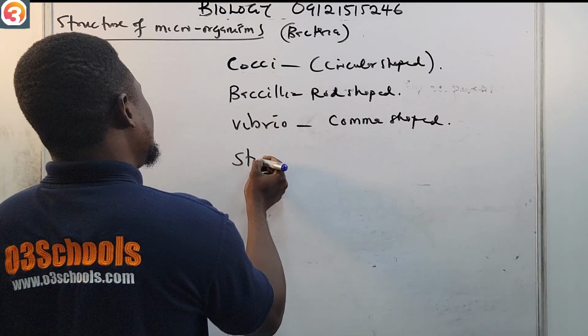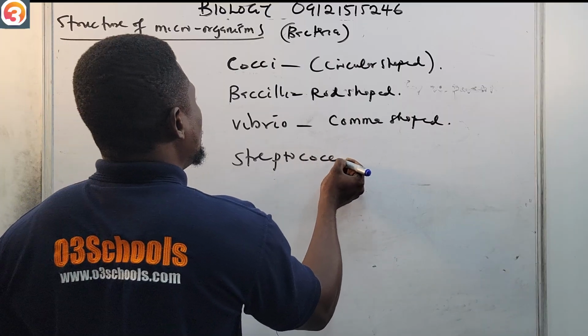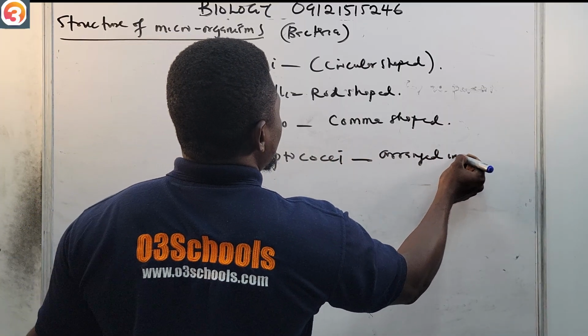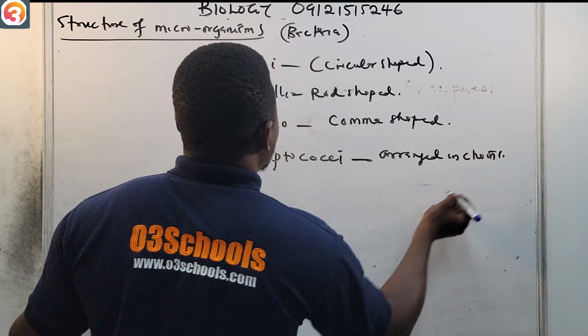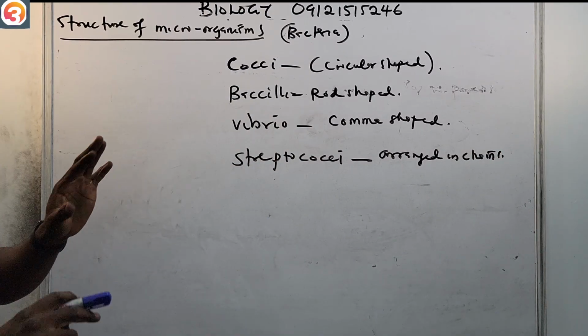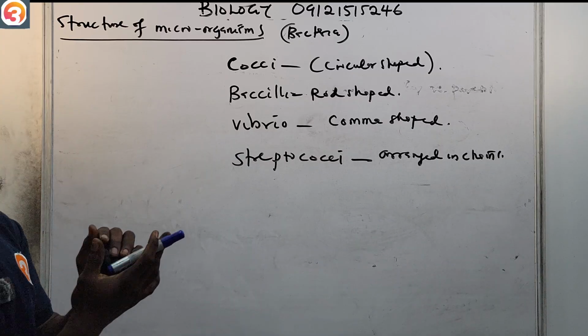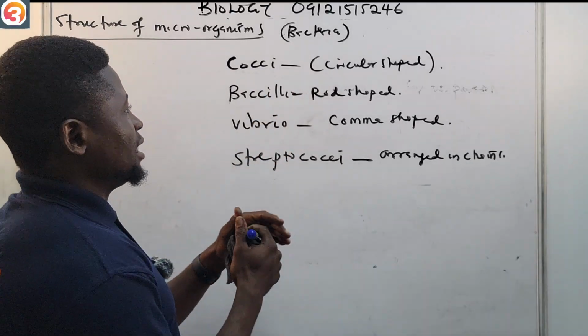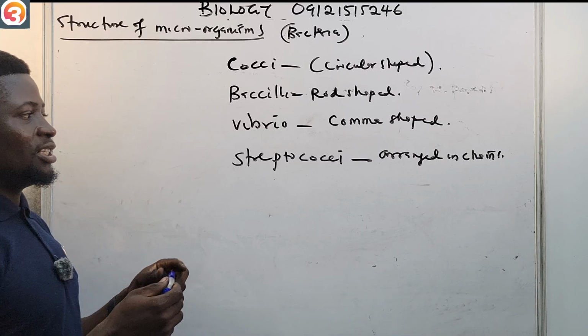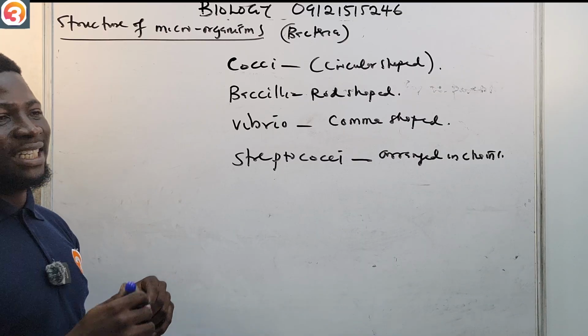Then we also have the streptococci. This streptococci is arranged in chains. Okay, so these are the structures of bacteria. They appear in different sizes and shapes: the cocci, which is circular shaped, the bacilli, which is rod shaped, the vibrio, which is comma shaped, and the streptococci, which is arranged in chains.